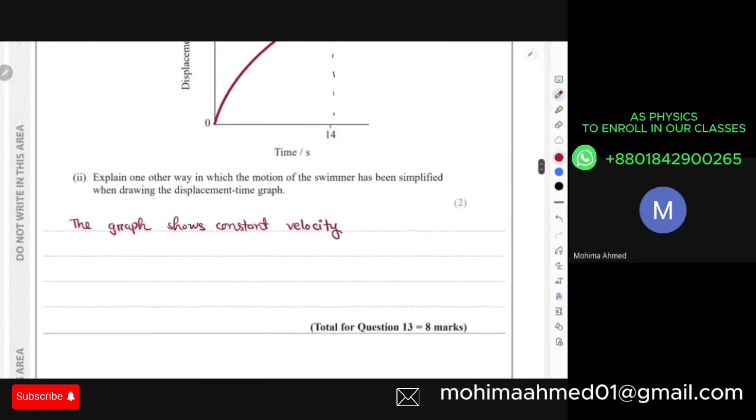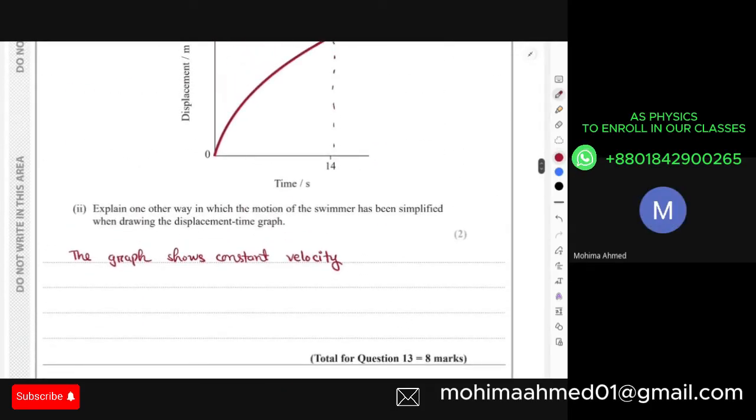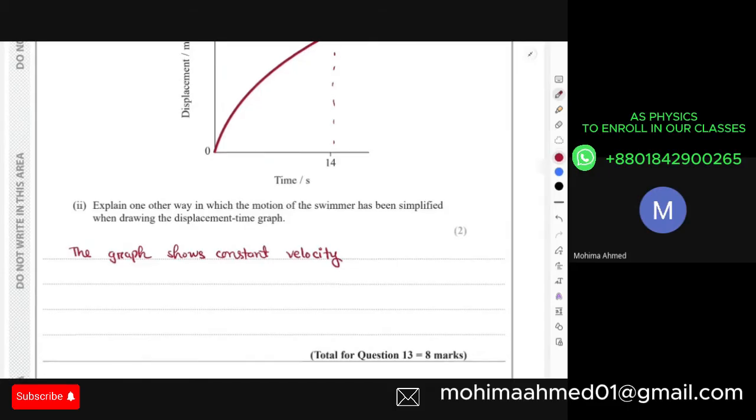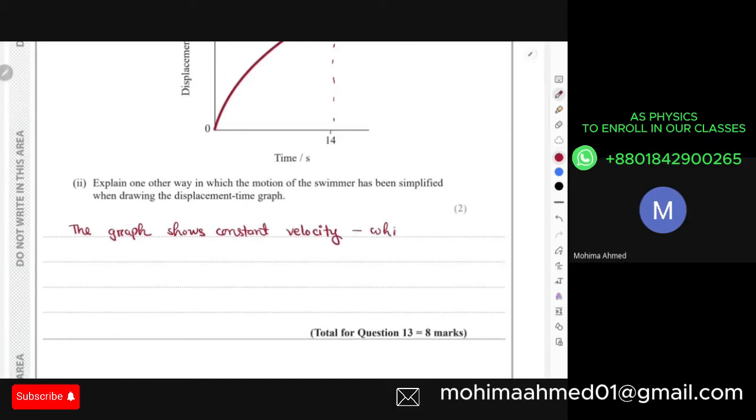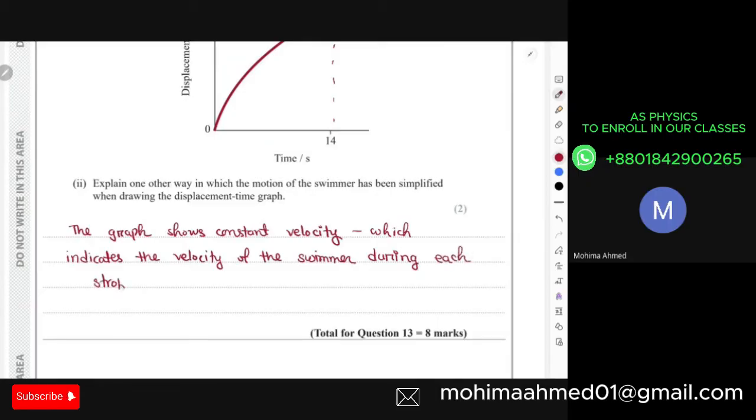And if we write over here, the graph shows constant velocity, which was constant, right?